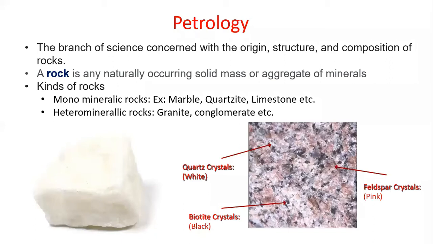So then, what is rock? Rock is any naturally occurring solid mass or aggregate of minerals. As I told you, when two or more minerals come together and form a material, that material is called rock. So here you can see there are two kinds of rocks. Kinds I am telling, not types. One is monomineralic rock and the other is heteromineralic rock.